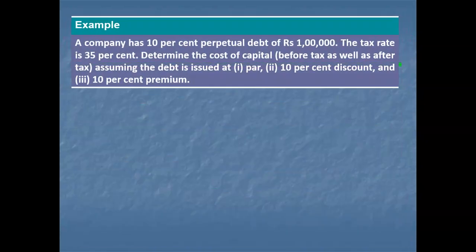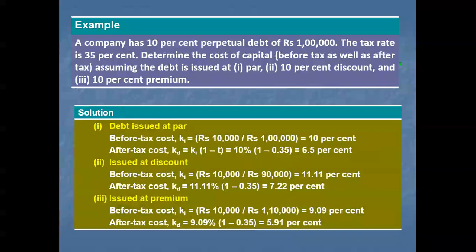Then I have given a small example for better understanding. A company has a 10% perpetual debt of 1 lakh. The tax rate is 35%. Determine the cost of capital before and after tax, if the debt can be issued at par, at a 10% discount, or at a 10% premium. See, in all the cases,